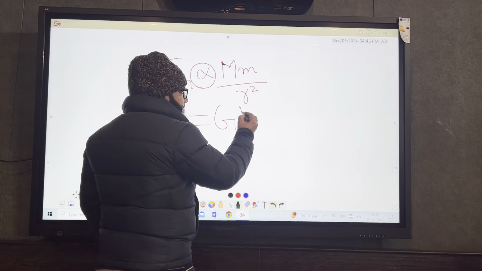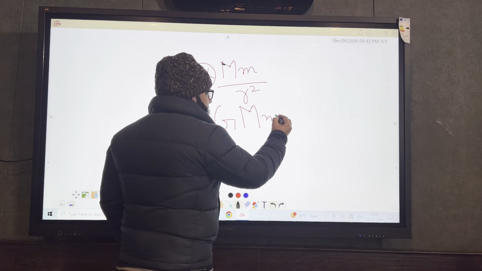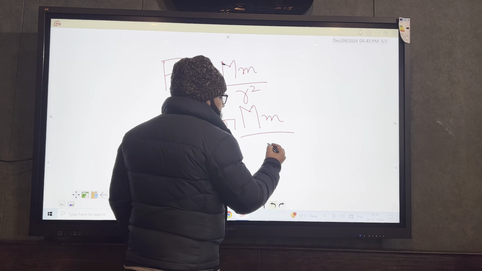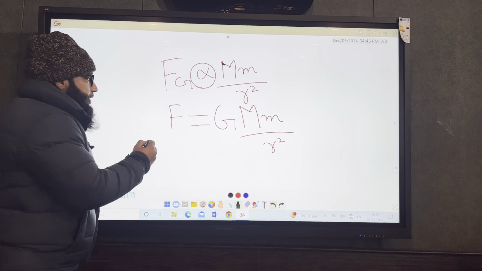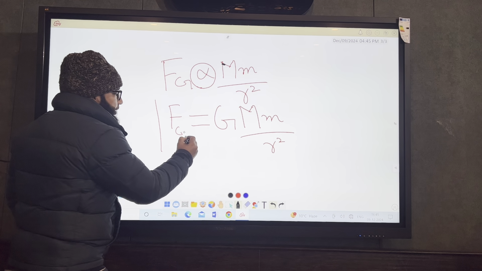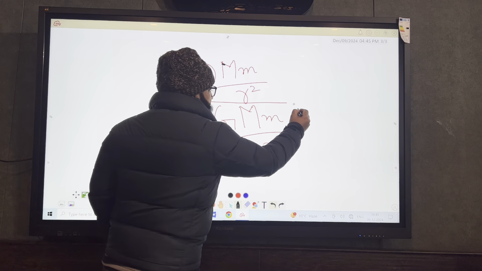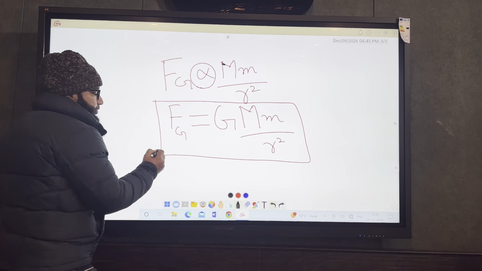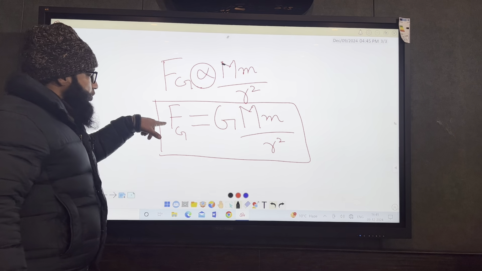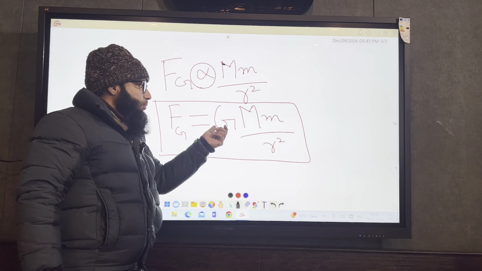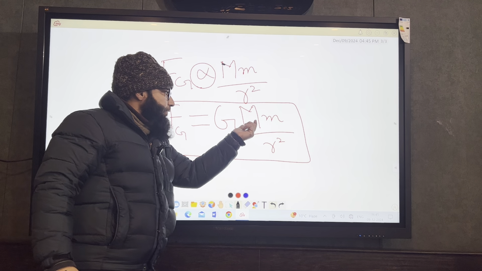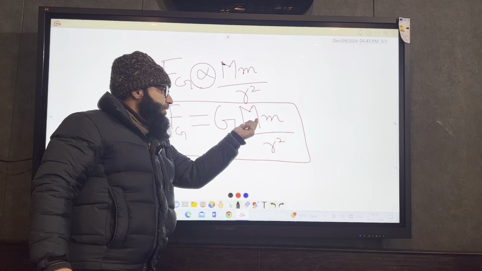It is m divided by r square. Right. So this is a very important formula. Numericals will also come on this in the final exam, so you should remember this formula. This is force of attraction is equal to capital G, which is the constant of proportionality. Then we have the capital M, which is the mass of the earth.